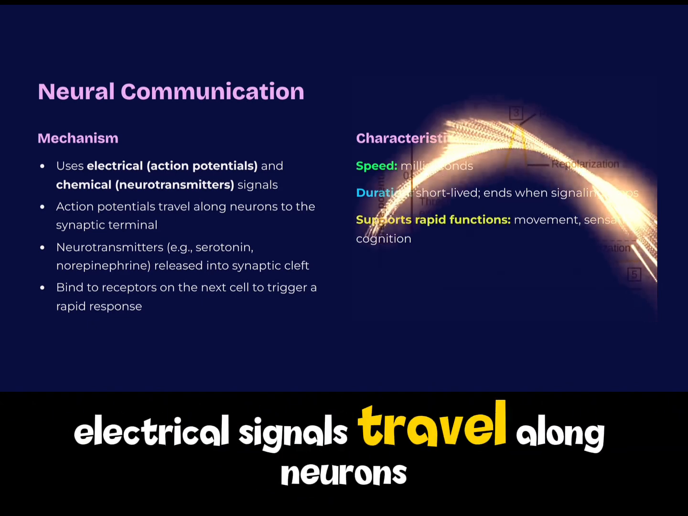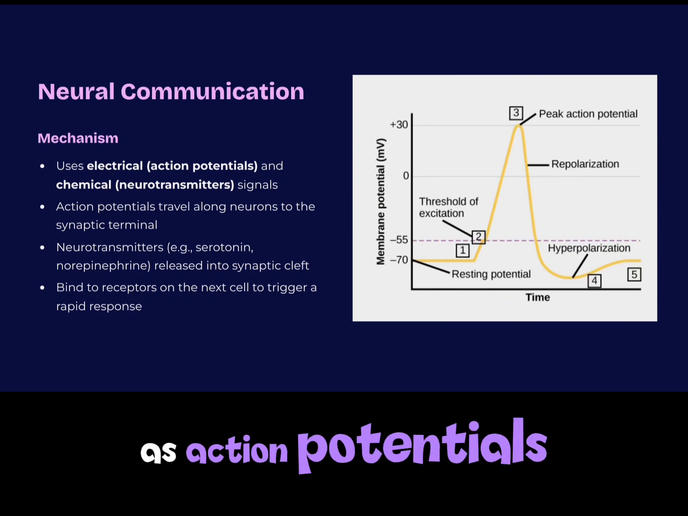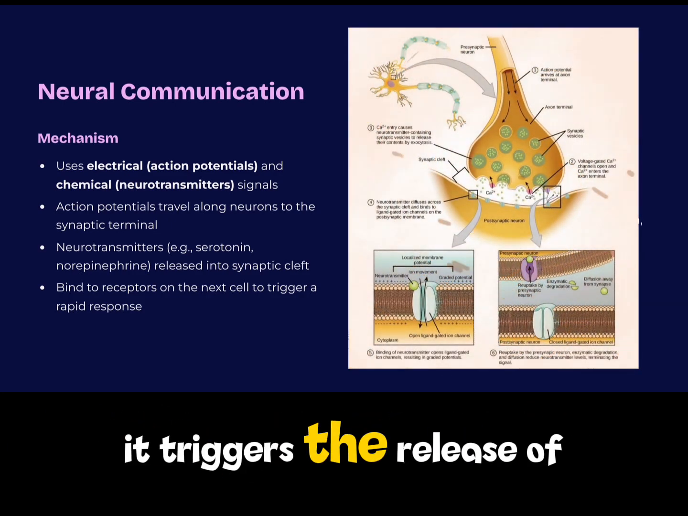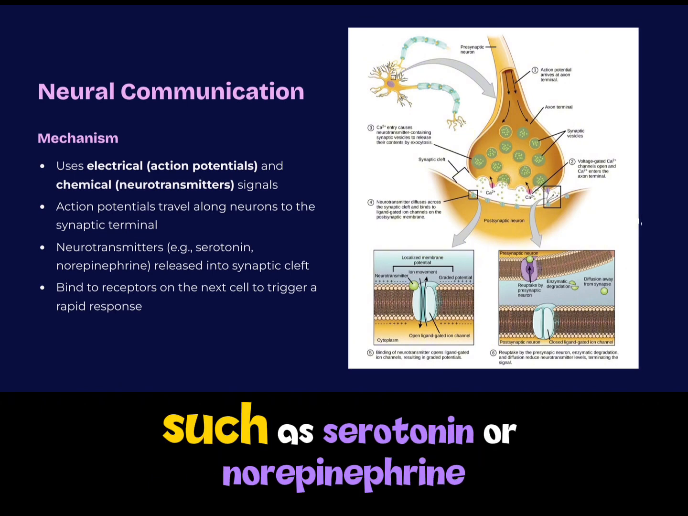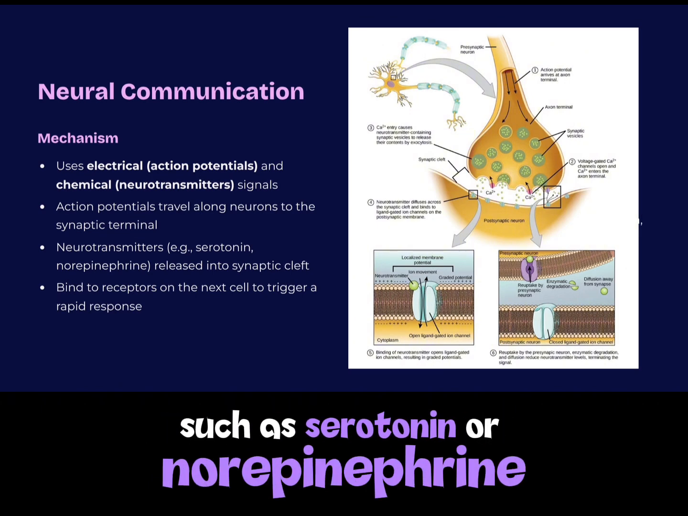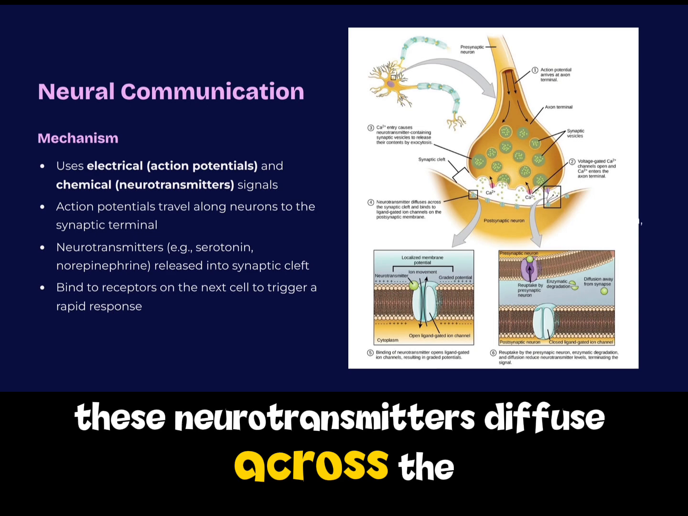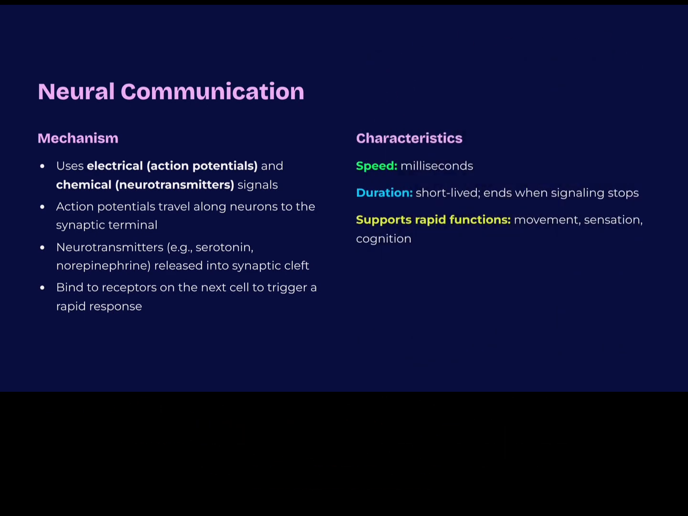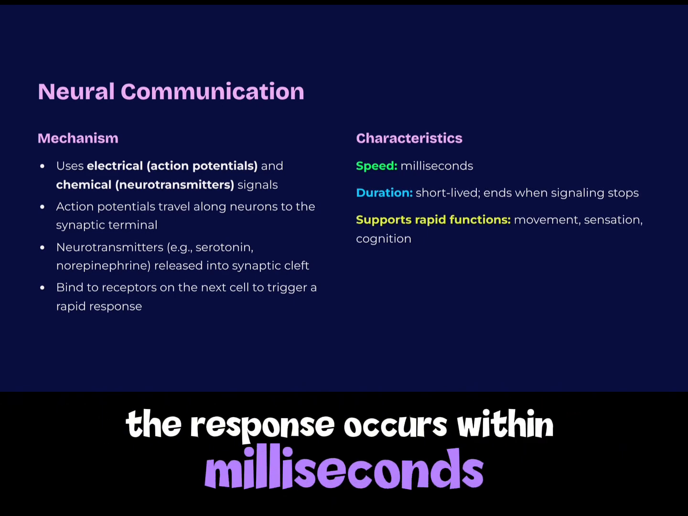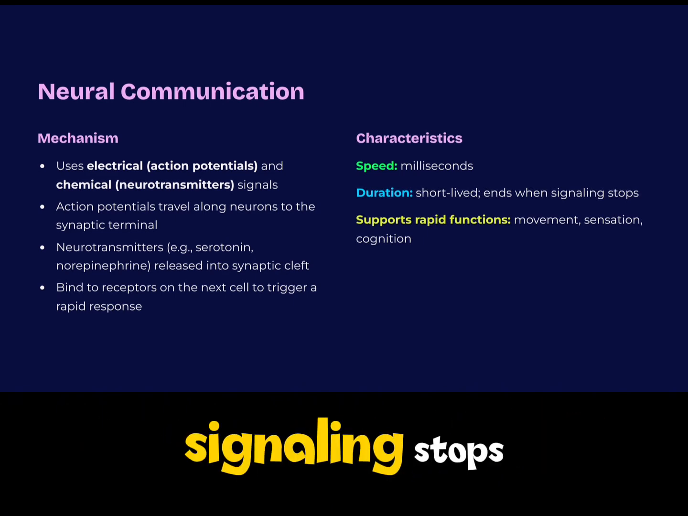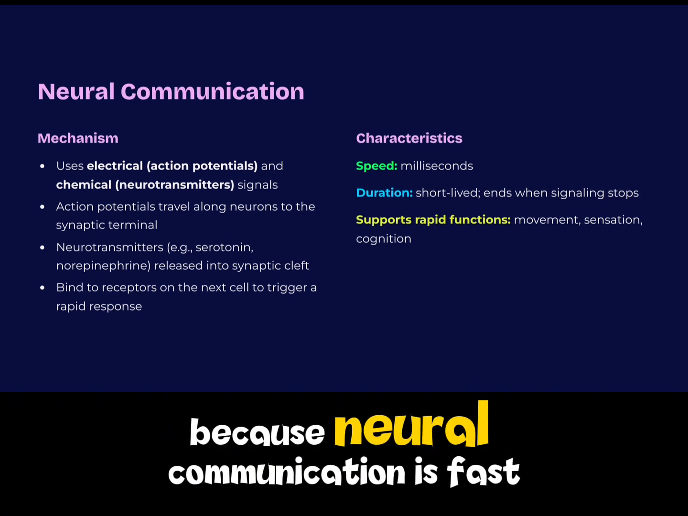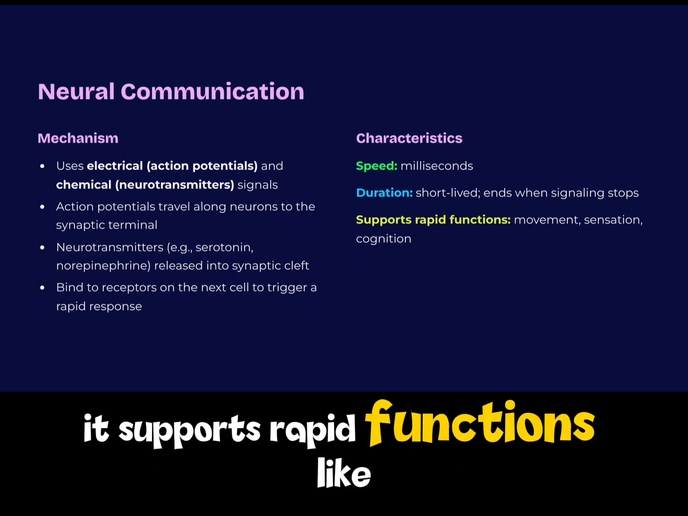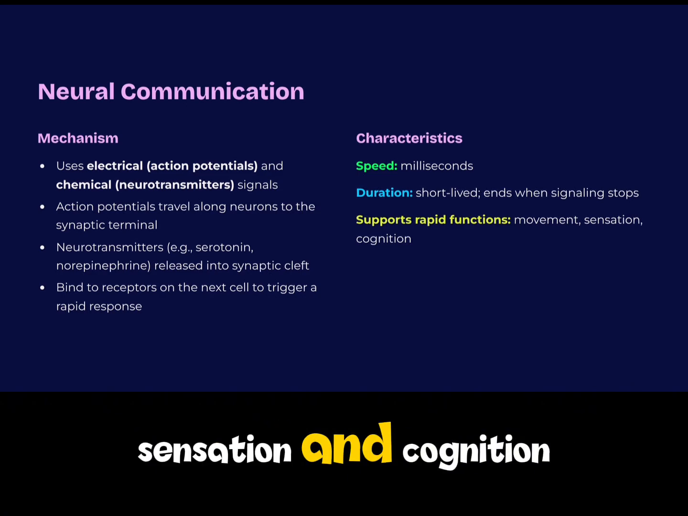Electrical signals travel along neurons as action potentials. When an action potential reaches the synaptic terminal, it triggers the release of neurotransmitters such as serotonin or norepinephrine. These neurotransmitters diffuse across the synaptic cleft and bind to receptors on the receiving cell. The response occurs within milliseconds and ends quickly when neural signaling stops. Because neural communication is fast and short-lived, it supports rapid functions like movement, sensation, and cognition.